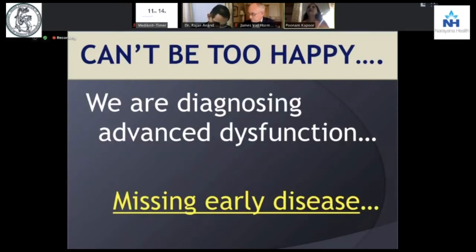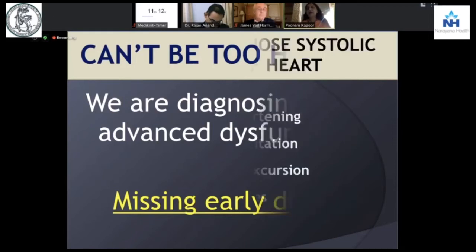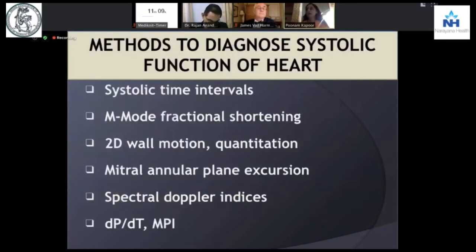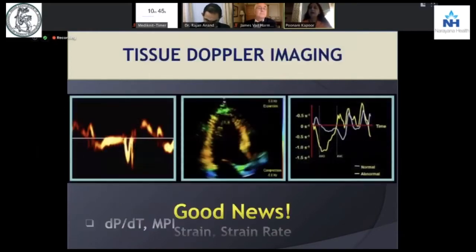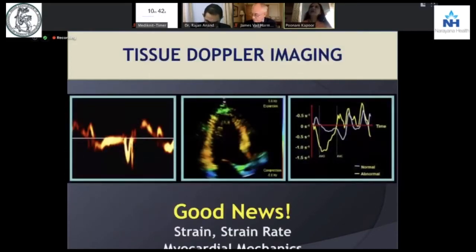But then this is an advanced measurement which misses out the early disease of ischemic heart disease. Very many such things that we can see, and this is the era when we are measuring the ventricles. I'm sure there'll be an era when we'll be talking about the atrial strain as much as we talk about the ventricular strain, but enough to say that when we measure the ventricular functions, we look at all these. We look at DPTT, we look at MPIs, we look at Doppler indices, we look at quantitation, we look at mitral plane annular excursion.